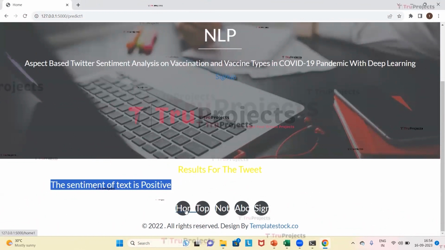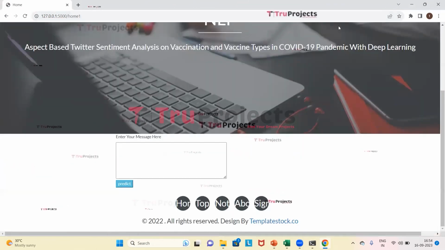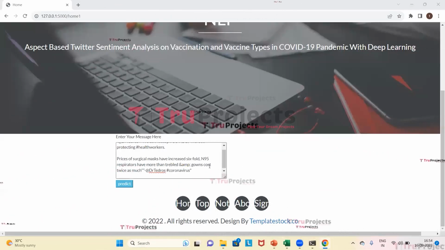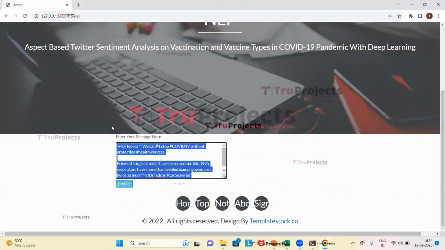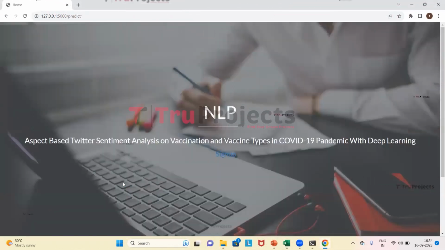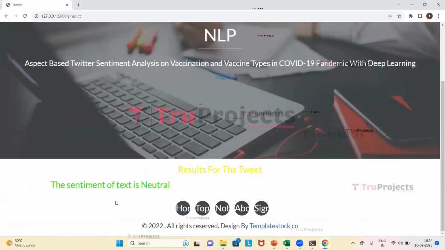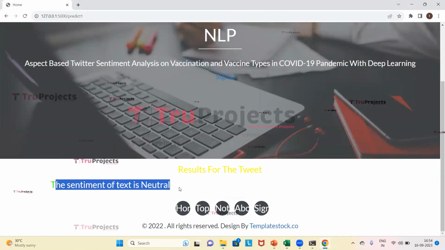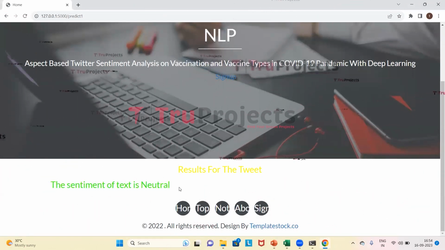Now we will give one more text. I have given the text here, now we will click on predict. So it is predicted that the sentiment of the text is neutral. In this way we can give any text, for that we will have the predictions. Now we will sign out.